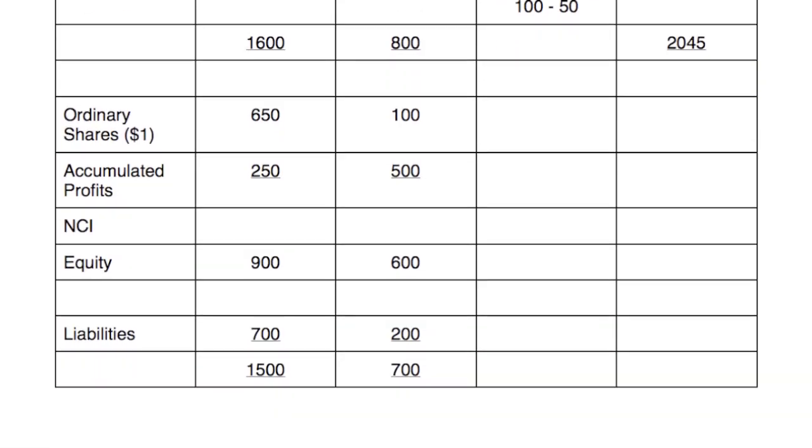So moving on then to the equity and liabilities. We have ordinary shares of the parent only, always 650. Accumulated profits come from working 5 and we calculated those as 430. The non-controlling interest was coming from working 4 and we had 65. So adding those up gives us total equity of 1145. Adding across the liabilities of 700 plus 200 gives us 900. Adding up our total equity and liabilities gives us 2045, and thus balancing our statement of financial position.